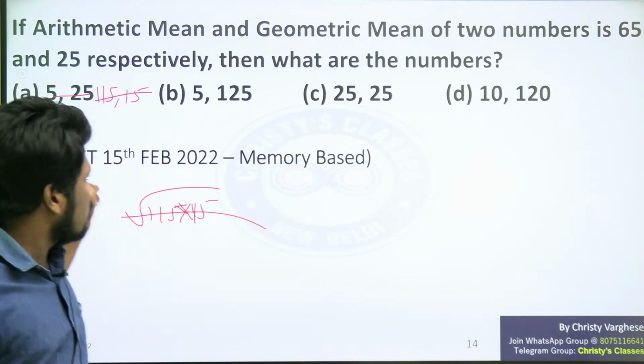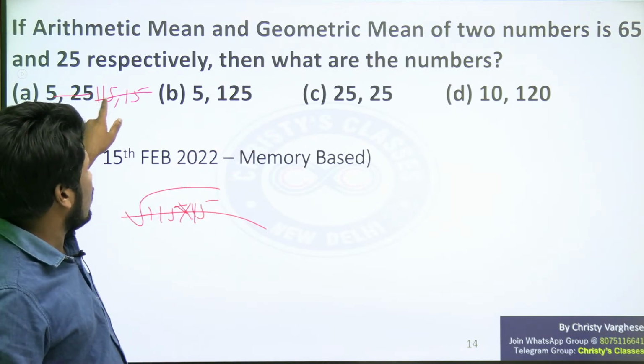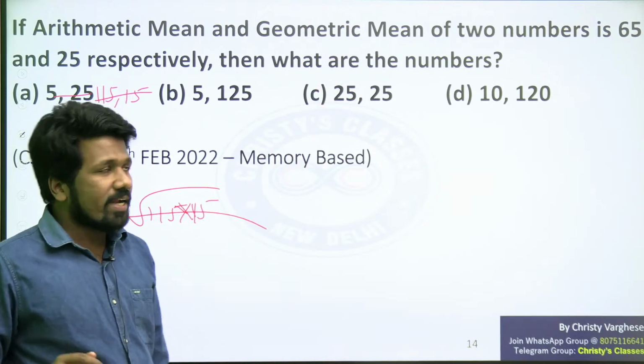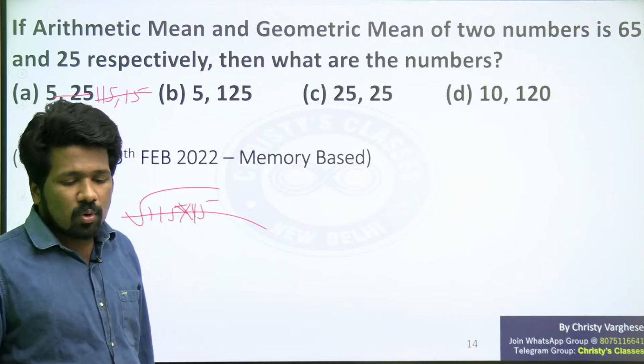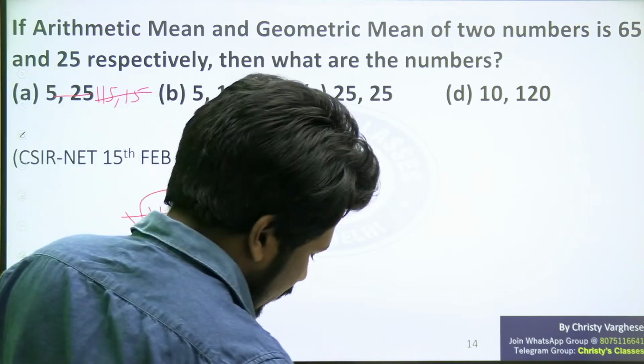Yeah, what Shamsul told is all the options sum was 130. 115 plus 15 is also 130. This also was something like that. But let it be, geometric mean will disqualify it for sure. So if that is clear, let's go to the next question.